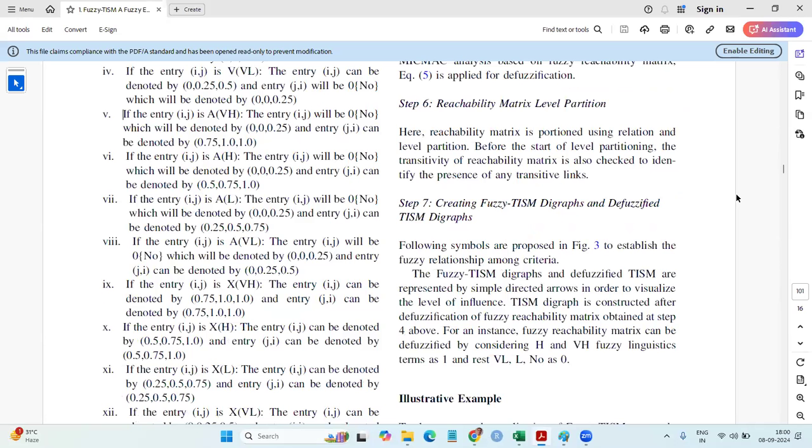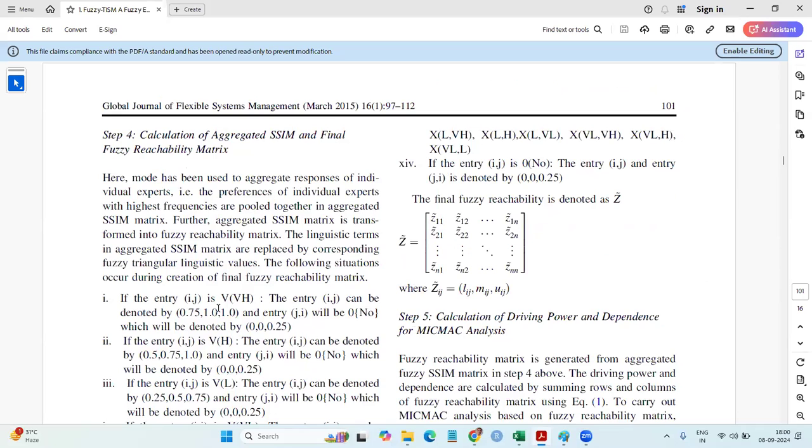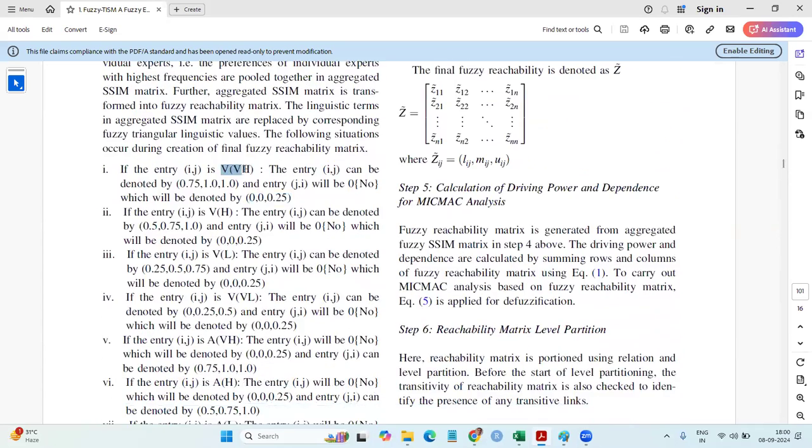What next they are saying? It's the same, go with that. And now they have written in detail VH. How will it be taken? VH means one will be taken 0.75 1 1 and the other part, since it's V, other part will become 0. IJ, I means row to column and column to row. This part is clear, Arun sir? What is meant by the VVH? V means this is 1, other is 0. Very high means take from the linguistic 0.75 1 1, other is 0. That is okay? Yes, sir.